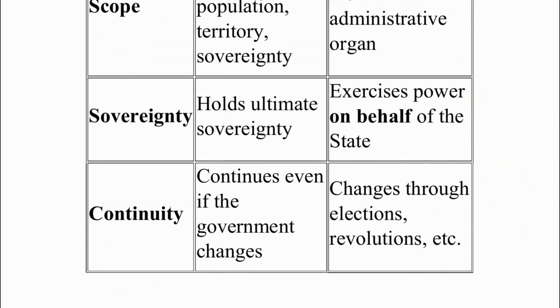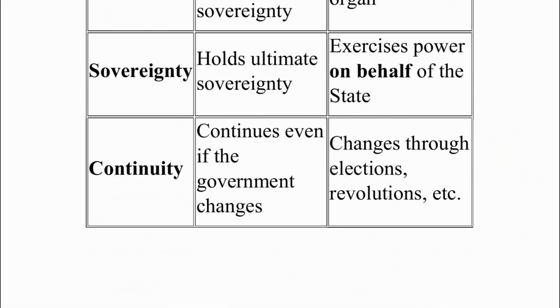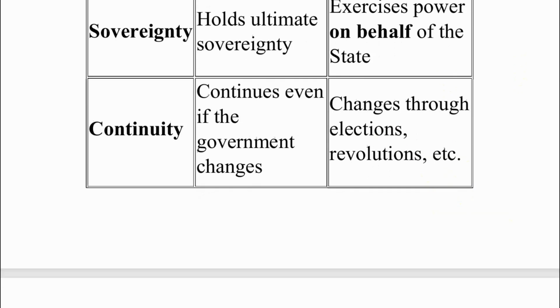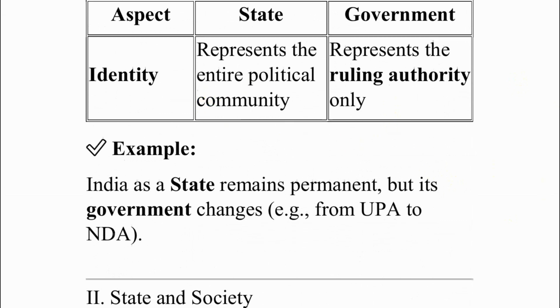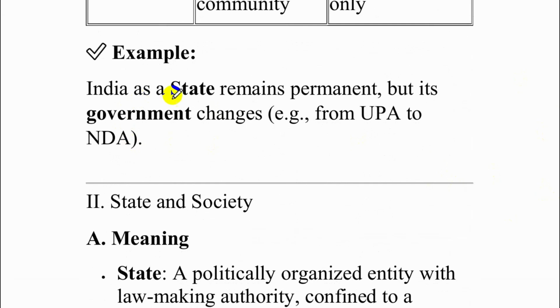The state continues even if the government changes, but the government changes through elections and revolutions, and state is representing the entire community or people, whereas government represents only the ruling authority. We have an example. India as a state remains permanent, but its government changes. Example from UPA to NDA.